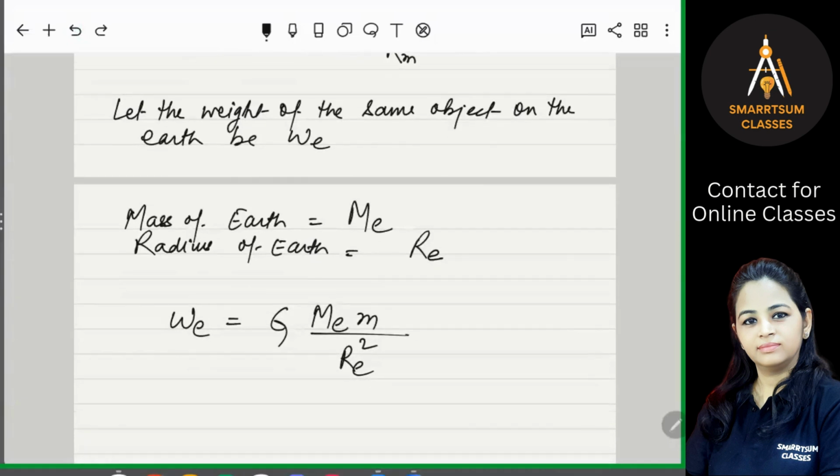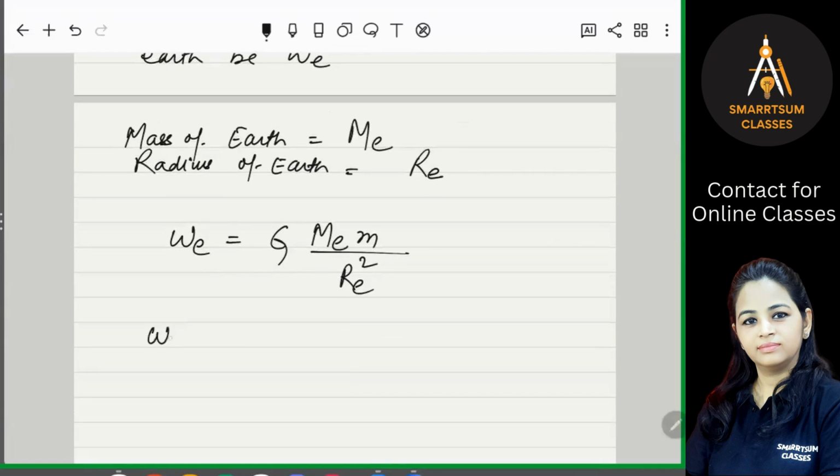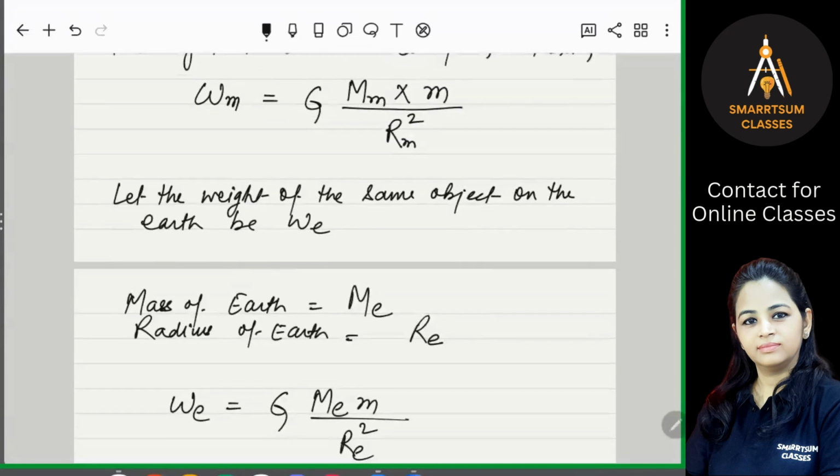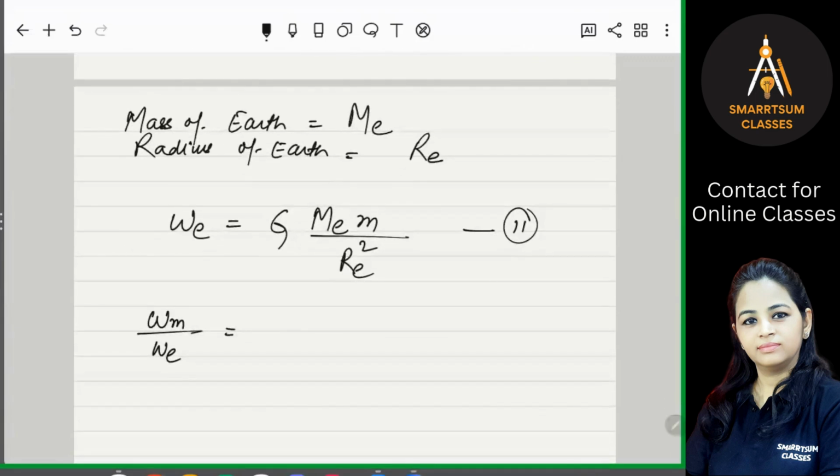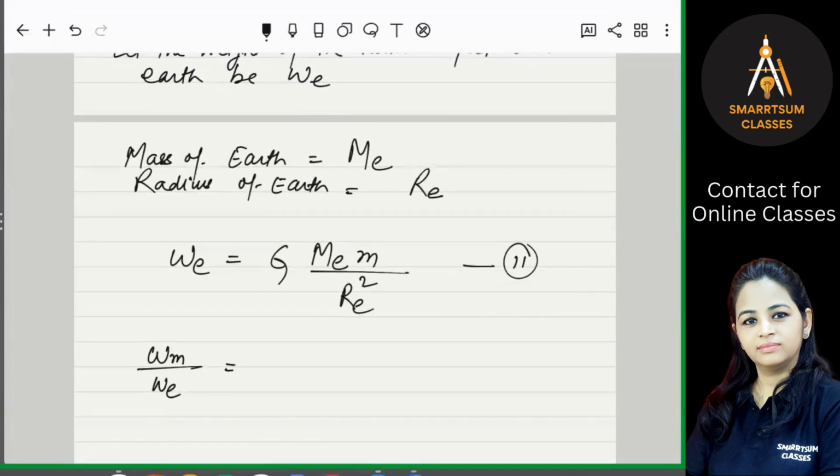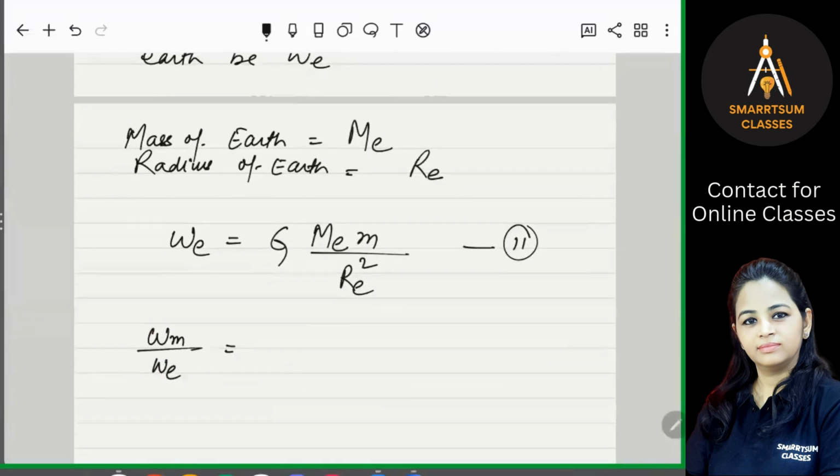Okay, now what we will do? Let's divide Wm with We. So we have two equations here: equation number 1 and equation number 2. So dividing equation number 1 by 2, Wm upon We. So what will we get? Write down: Wm is G Mm into m upon Rm square.